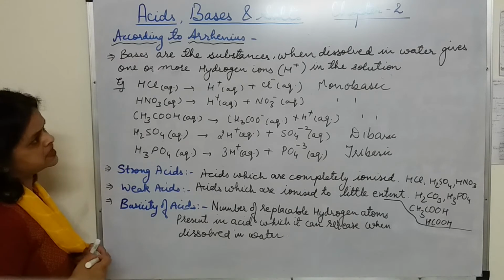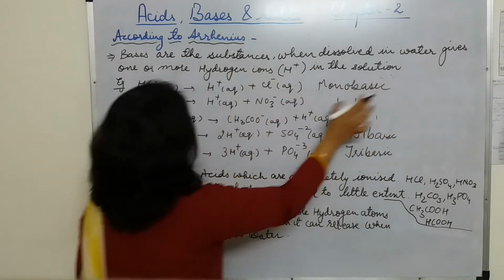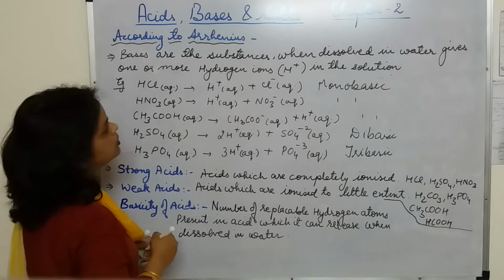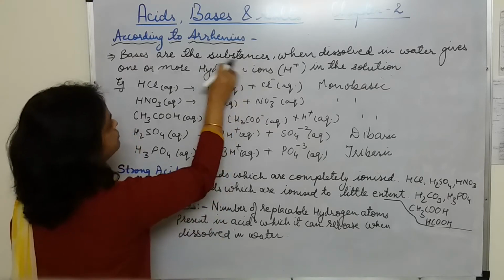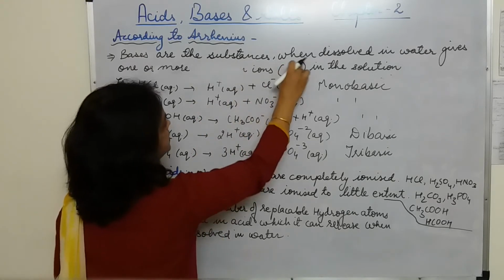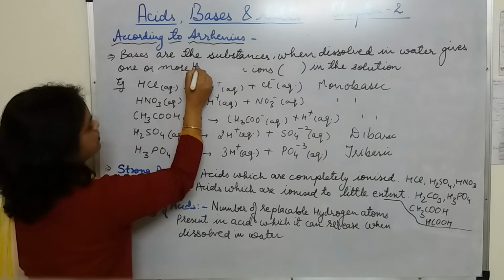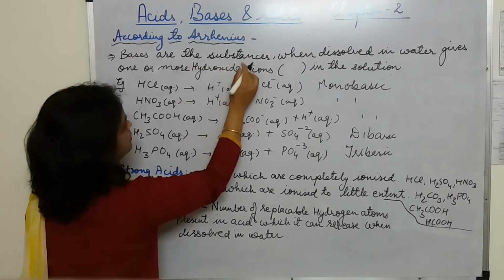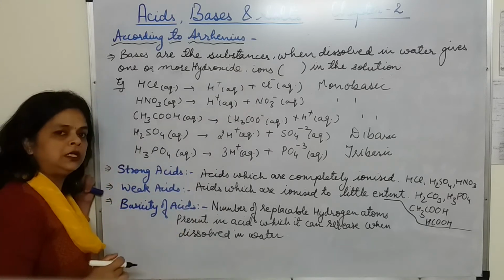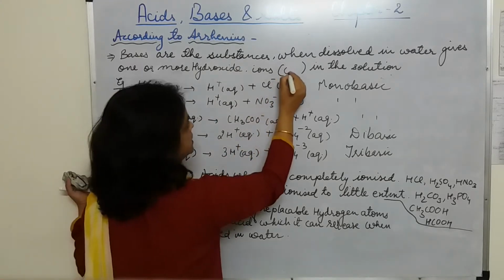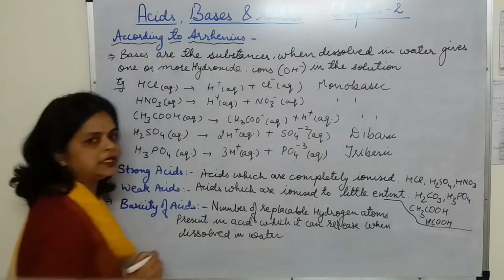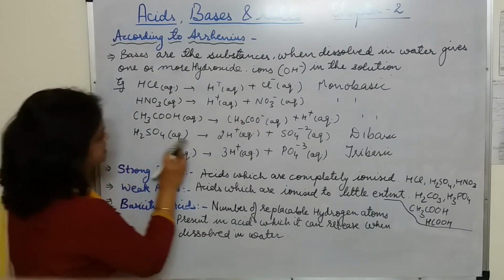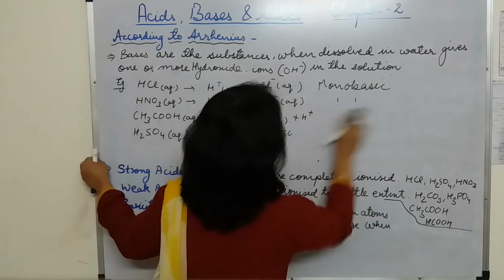Bases are substances which, when dissolved in water, give one or more hydroxide ions. They are going to release hydroxide ions, that is OH minus ions, in the solution. Let's see some examples.